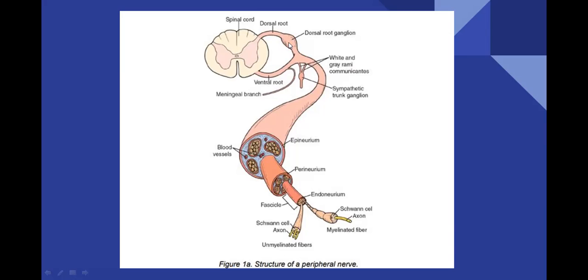The axons start from this region, form this nerve, and extend till the end of the neuron.